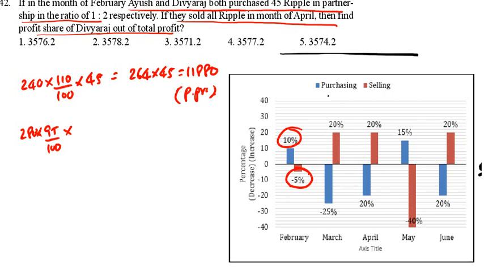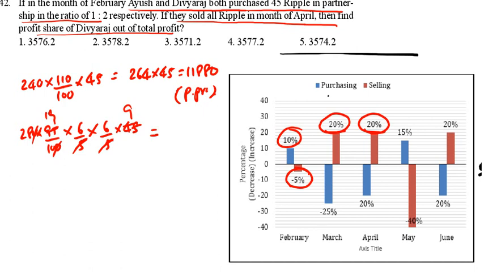In the month of March again 20% increase, into 6 by 5. Again into 6 by 5, into 45. This you need to calculate. So see this calculation part. 0 0 cancel, 5 ones, 5 19s, 5 ones, 5 9s. So if you do this totally, we are going to get 17,236.8. So this is the selling price.